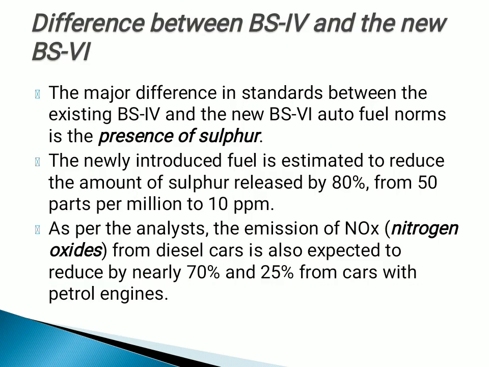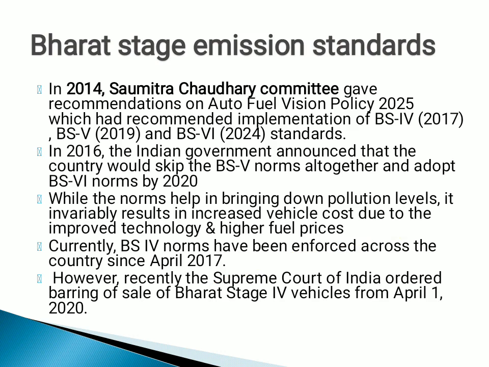But what is Bharat stage 6? Actually, see, the kind of pollutant that a vehicle gives out, like exhaust that comes from the vehicle, should be reduced. Like sulfur, from 50 to 10 ppm it has been reduced. Under BS4 norms, 50 parts per million sulfur exhaust is allowed, but now only 10 ppm is allowed from the automobiles. Next one is nitrogen oxide. Nitrogen oxide, we have to reduce it by 25 percent in petrol engines. So these are the two classifications based on which BS6 norms have been designed, and that differentiates between BS4 and BS6.